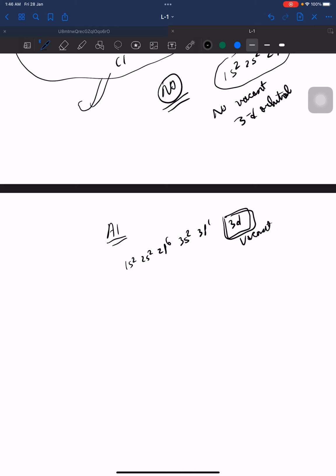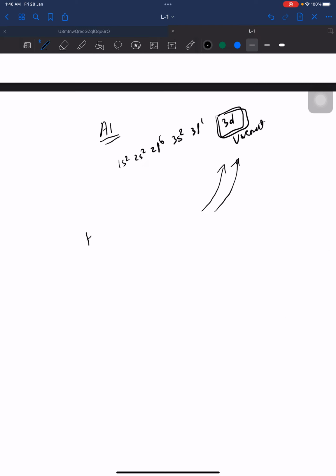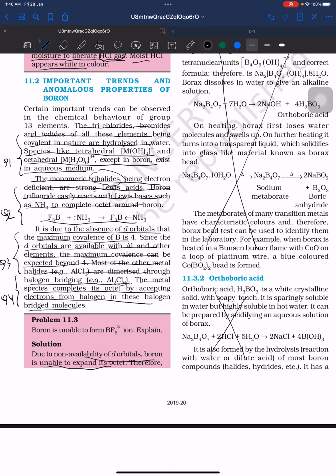Since they are vacant, it has a tendency to accept extra electrons and form excess bonds. For example, the octahedral Al(H2O)6 3 plus ion has a coordination number of 6.